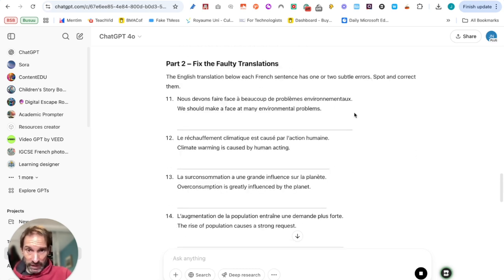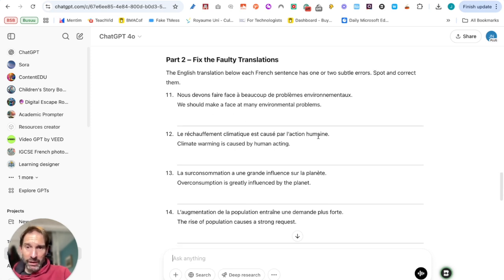Fix the faulty translation. Same. So, nous devons faire, it's about the environment. Okay, nous devons faire face à beaucoup de problèmes environnementaux. We should make face at many environmental problems. We definitely have a mistake here. It's quite fun. The climate warming is caused by human acting, so not human action.